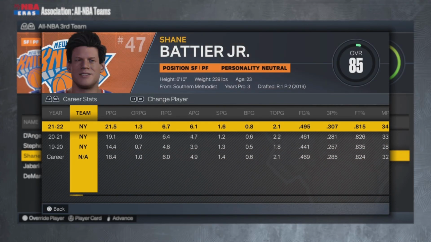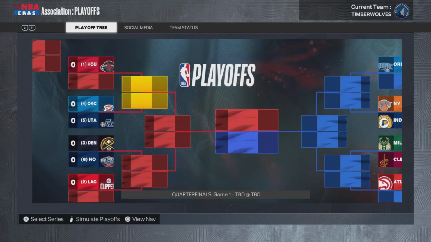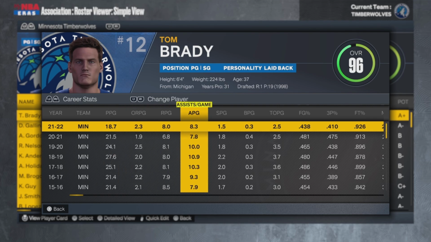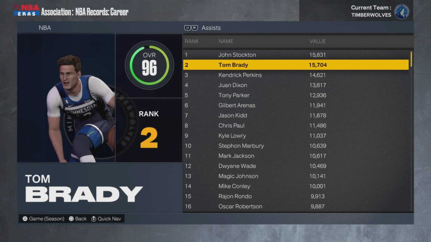Shane Battier Jr., though, he's hooping. That's so weird. Why is Shane Battier Jr. hooping? Tom averaged a cool 19-9. He doesn't want to retire, so he will play the half a season he's about to have. He is only 127 assists away. He could easily break the record.